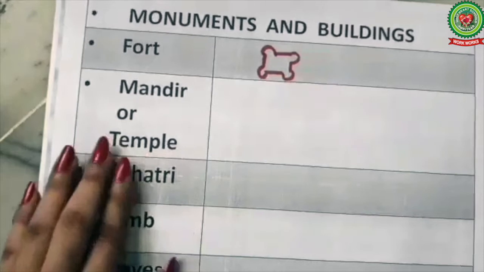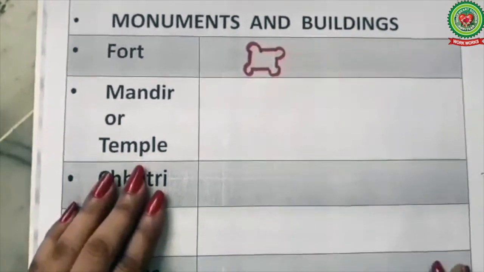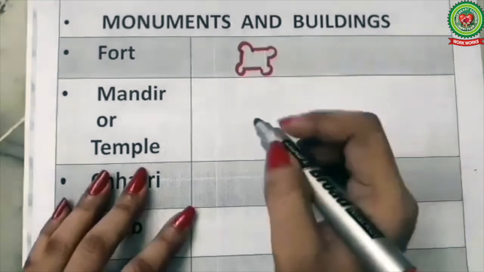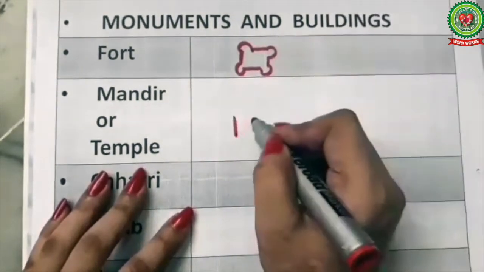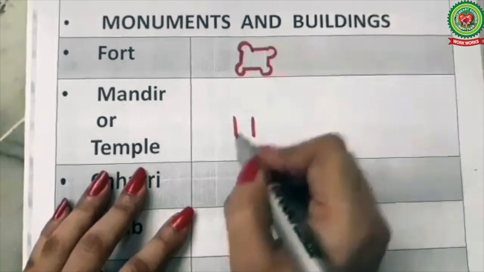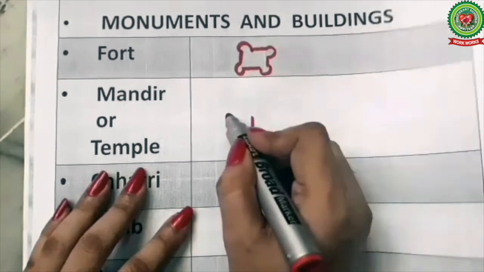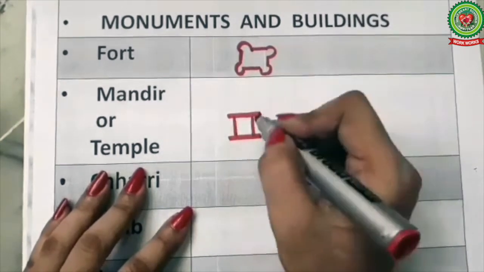The next symbol is mandir or temple. Mandir or temple is a religious place for Hindus. It is a place of worship for Hindus. For drawing a mandir or temple, you will draw two parallel vertical lines, then one horizontal line showing the base, again parallel to it the other horizontal line showing the ceiling or the roof.